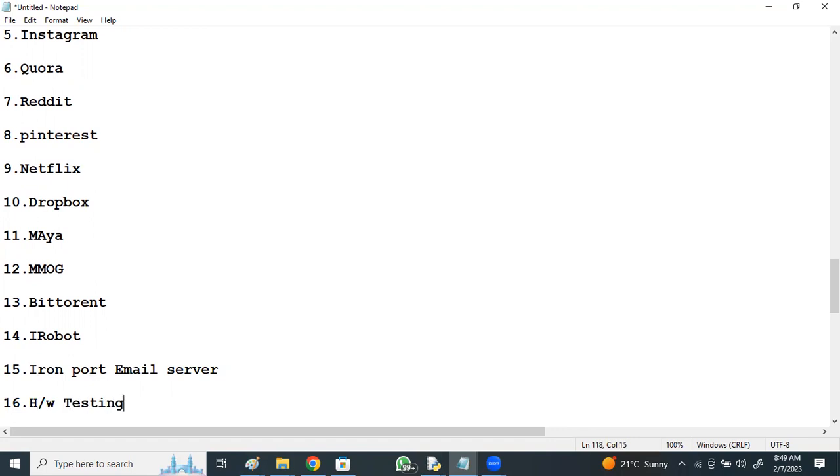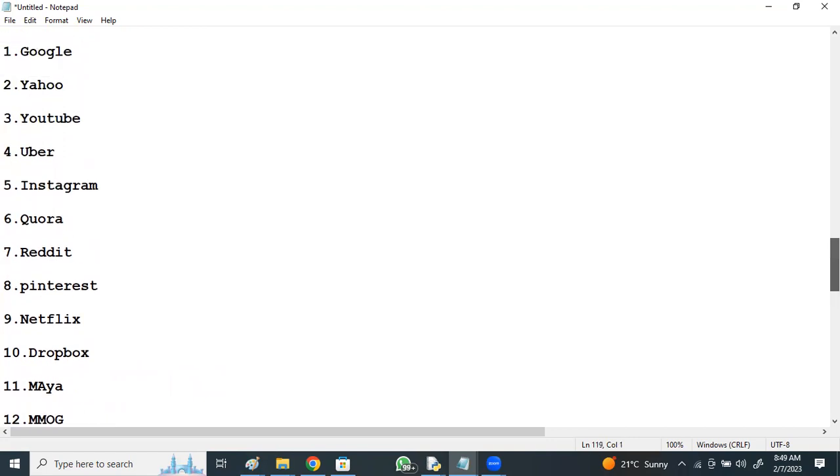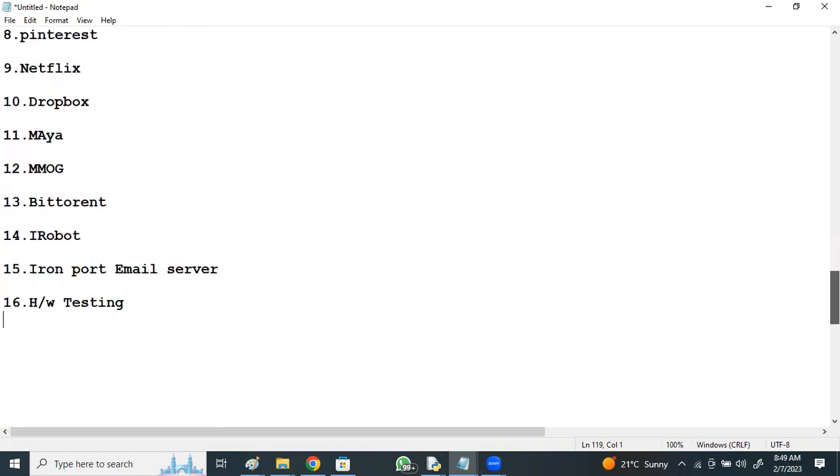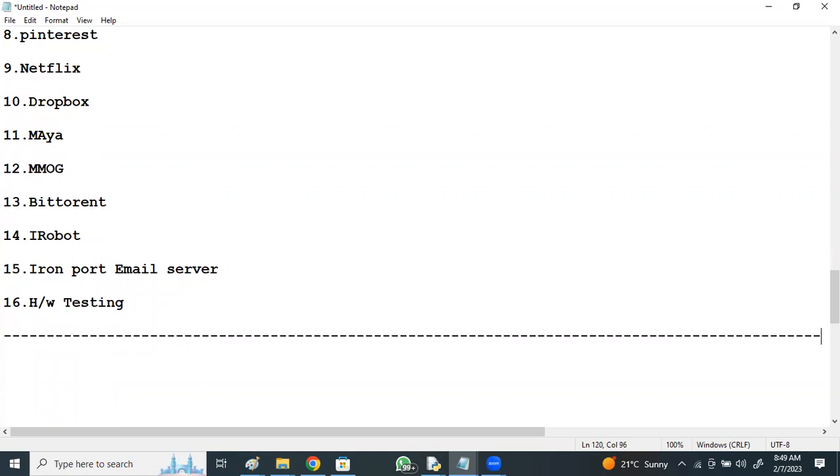So these are some of the companies who are using Python, like Google, Yahoo, YouTube, Uber, Instagram. These are the topmost applications built using Python. And from the discussions we had, these are the reasons which make Python suddenly super popular.